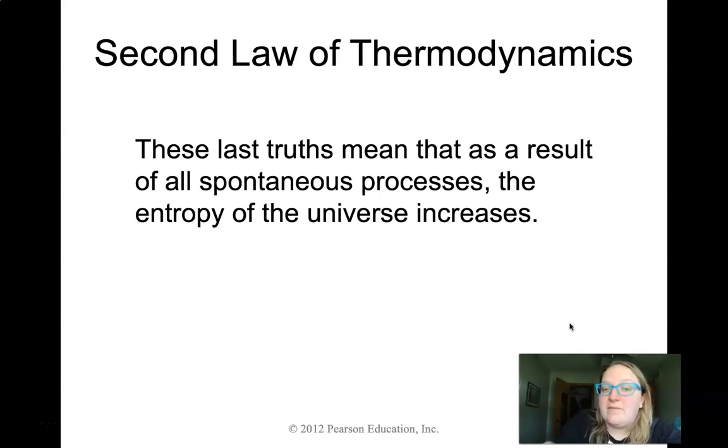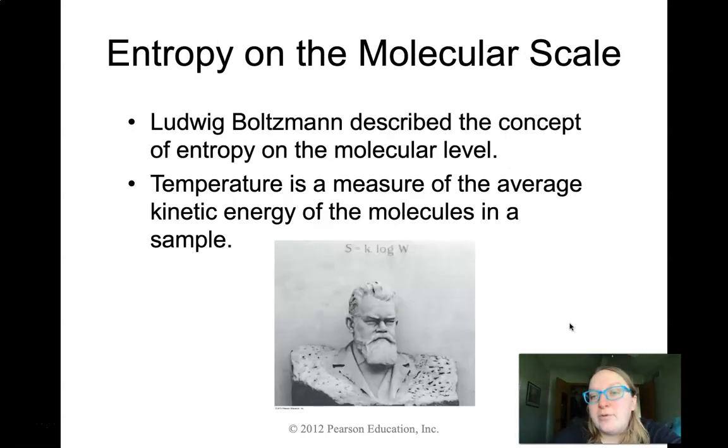So this is kind of the huge summary of the second law of thermodynamics. It means delta S will either come out to be 0 or it will come out to be a positive number, kind of depending on what you're looking at. From there, we can talk about this on the molecular scale, right? The universal scale is awesome, and it's a great thing to kind of introduce to you, but it is not the end-all be-all. We don't really care that much about that in chemistry. In chemistry, we want to know what's happening to the molecules, right? So we're going to move towards the molecular level.